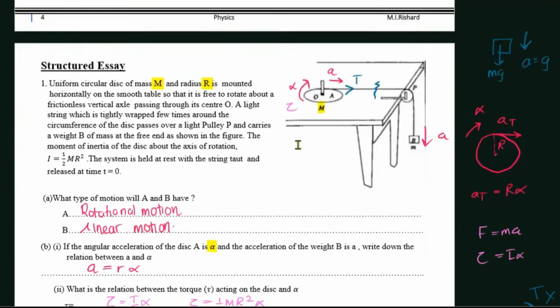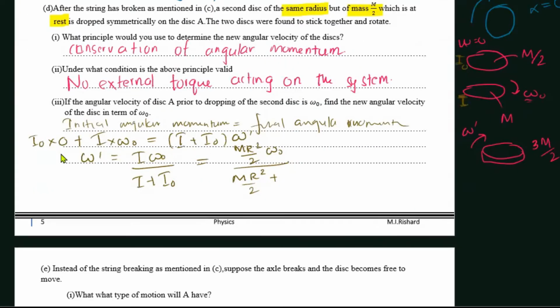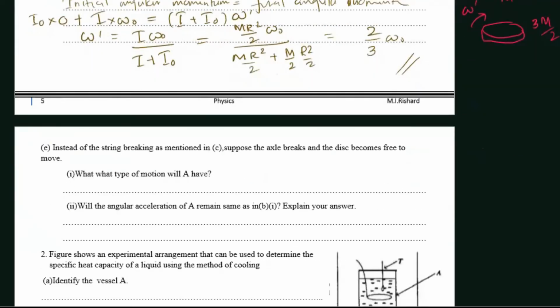So when we find the moment of inertia of that, we need to substitute m over 2 instead of the mass capital M. So in that case, we're going to put m over 2 there, times R squared over 2. If you simplify this, we're going to get 2 over 3 omega naught, right?